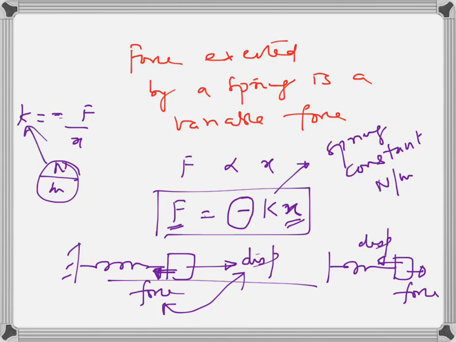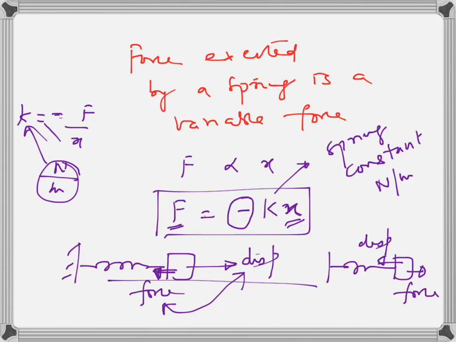Now this spring constant, what does it tell us? It tells us something about the strength of the spring. For example, if spring constant is too high, the spring is very strong. For example, the spring between two railway compartments, which prevents these two compartments from coming closer to each other when brakes are applied. That's a very strong spring. The spring of the shock absorbers of your bike is also a reasonably strong spring. The spring in your ball pen is not a very strong one. It's a weak spring. If you pull it to a great length, the spring nature will be destroyed.